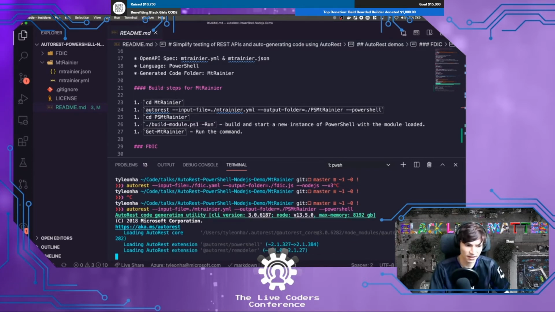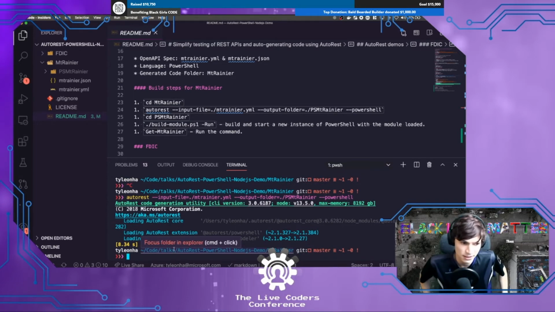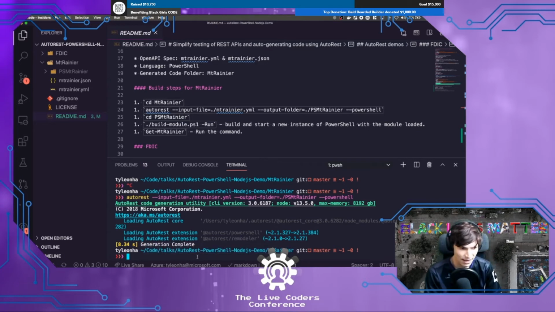And just so we're clear, I am using PowerShell for this demo. This is the latest and greatest PowerShell. I've just customized my prompt to the T because I like to do that. Great. So it ran. It did the thing. Let's take a look at what's inside.